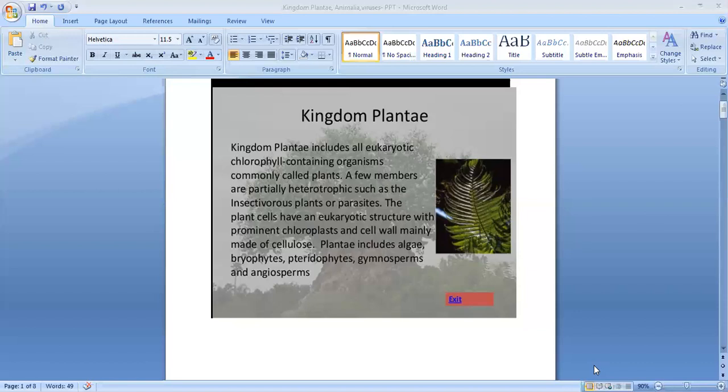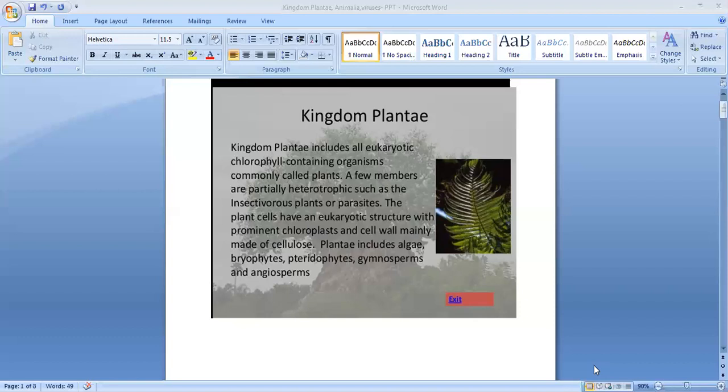This kingdom includes mostly multicellular plants. Most of the plants are multicellular, but at the same time we can see some unicellular algae like Chlamydomonas and Chlorella. These are unicellular. Most of the plants are multicellular, made up of many cells, but there are very few unicellular ones. Uni means it's made up of a single cell. Algae like Chlamydomonas, Chlorella. Clear?